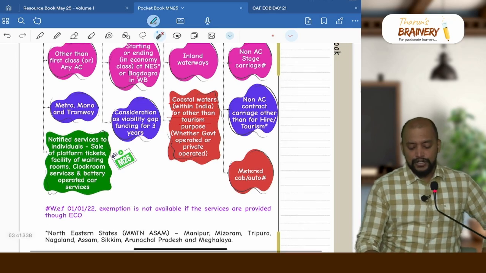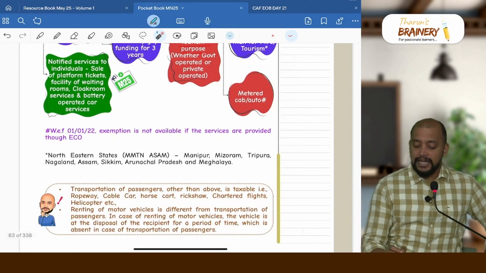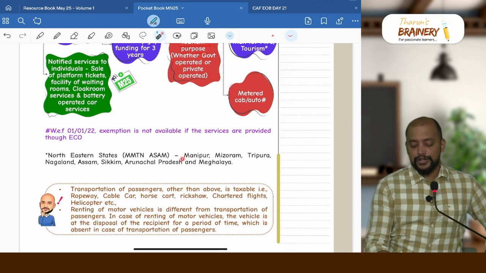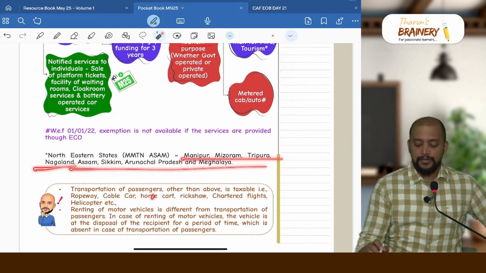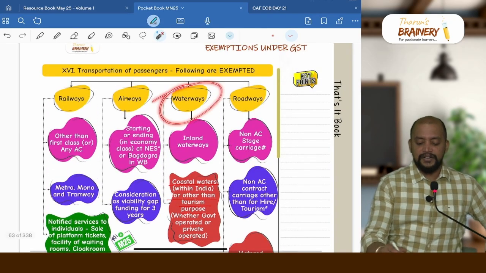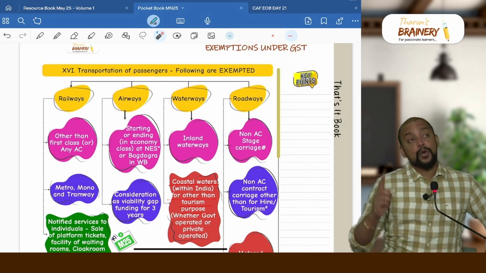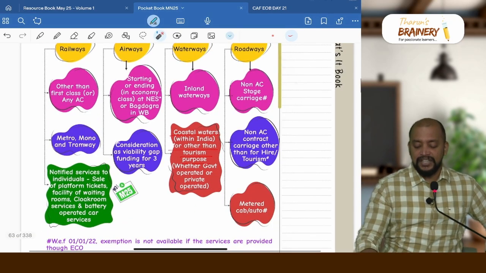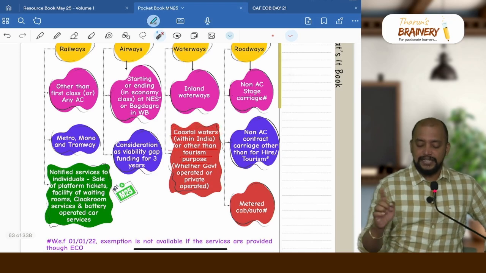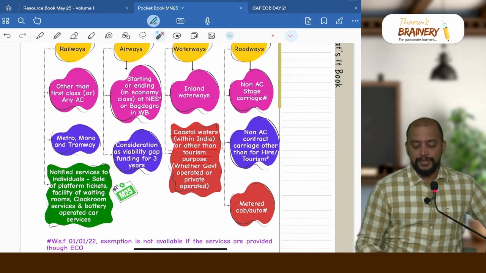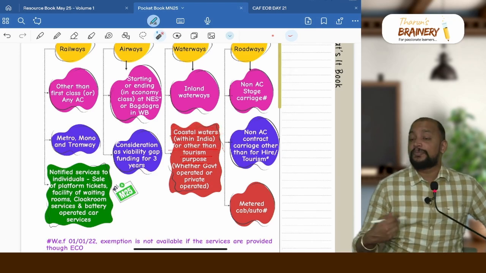And next, what are northeastern states? MMTN, ASAM. So Manipur, Mizoram, Tripura, Nagaland, Assam, Sikkim, Arunachal Pradesh and Meghalaya. Then waterways. In case of waterways, inland waters is always exempted. Coastal waters also exempted, but it should be within India, between places in India, for other than tourism purposes, and it should be for public transportation.